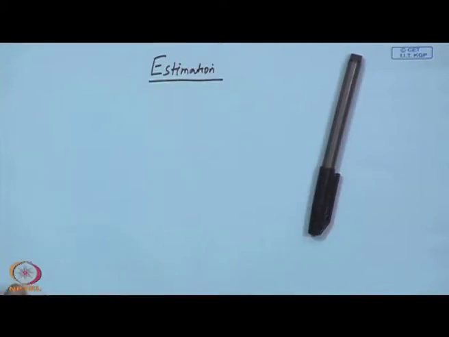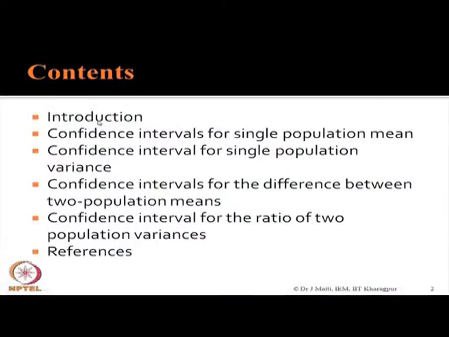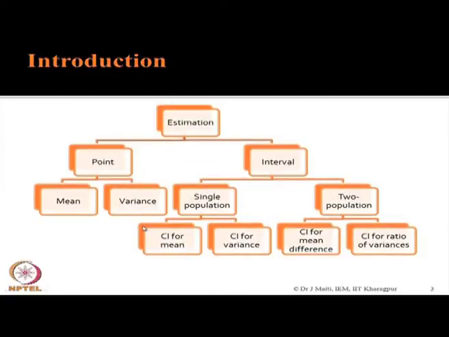Today's content is, we will start with what is estimation, then I will tell you the different types of estimation, like for single population mean, for single population variance, confidence interval for the difference between two population means, confidence interval for the ratio of two population means, followed by references.